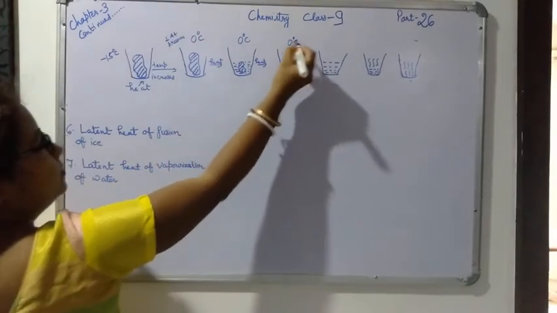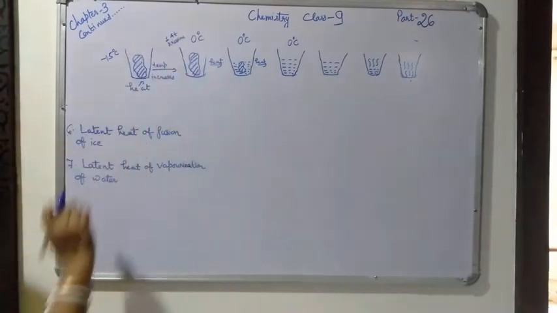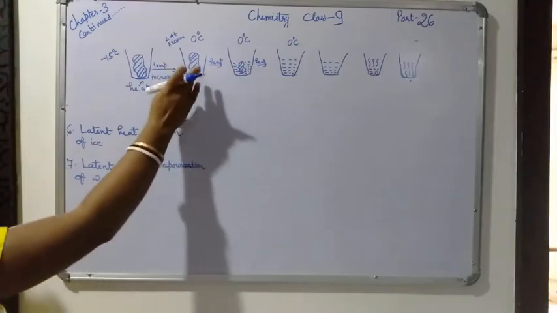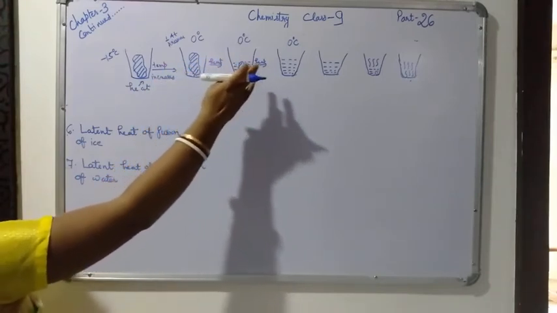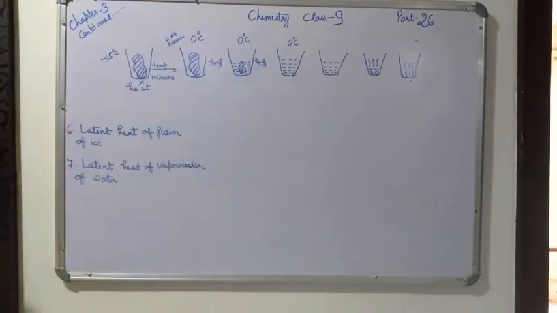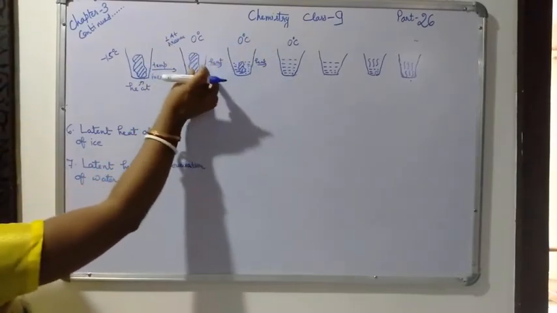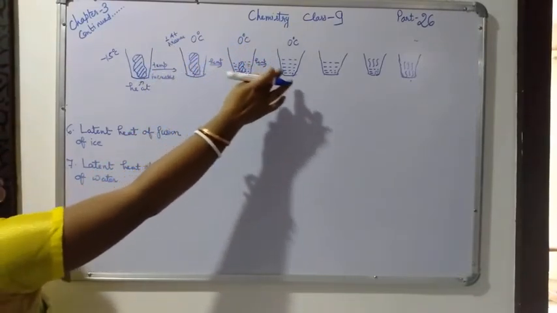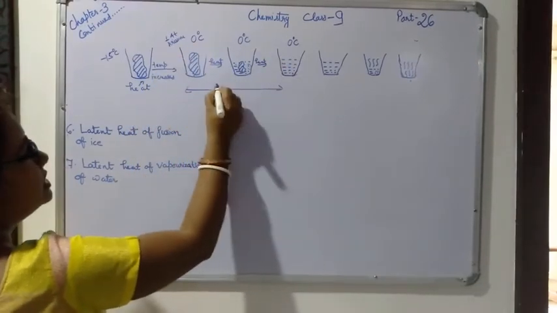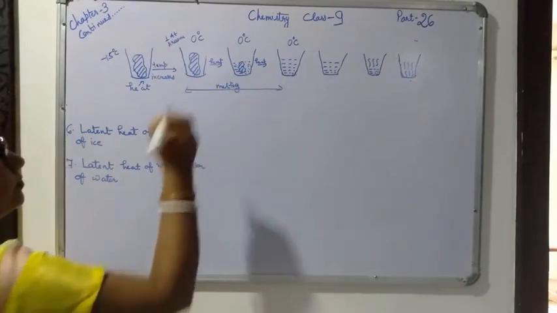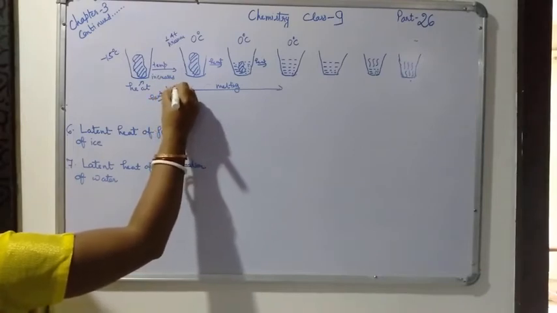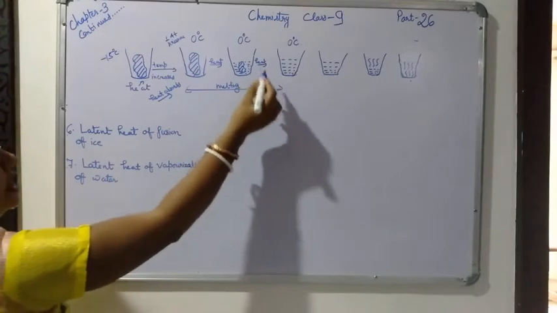Here you can see, after reaching 0 degrees, when you provide heat, the state changes from solid to liquid without changing the temperature. Without changing the temperature, the states are changing, from solid into liquid. So this process from here to here is called melting. In this, heat is absorbed. That is why this process is called melting.